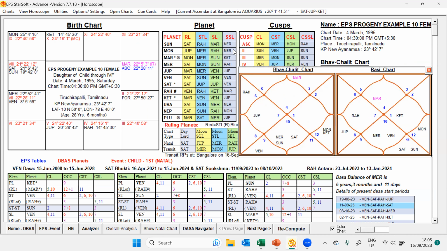And Rahu, third occupant, 5 and 11. This is good. But representing Venus, it is a mixed one. So because of that, Rahu, we are giving light green. Otherwise, we can give dark green.